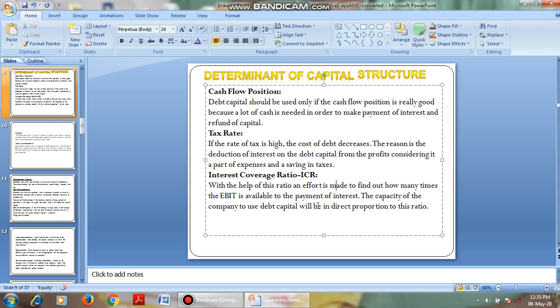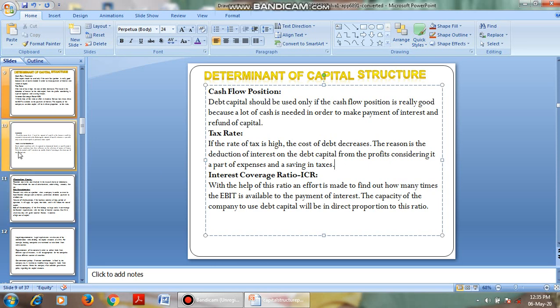In simple terms, it is the company's efficiency to pay its interest. What is EBIT? Earnings before interest and tax. It shows how many times the company is able to earn enough to pay the interest. If the company has the ability to pay high interest, then the company can go for debt sources.